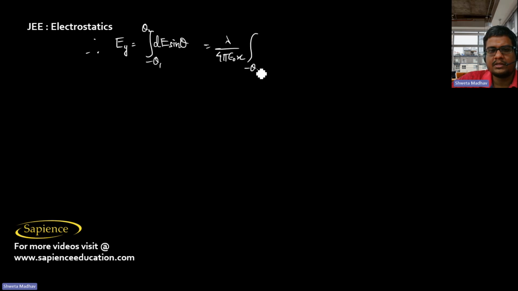Similarly, the y component of the net electric field will be integral dE sin theta from minus theta 1 to plus theta 2. So this will be lambda by 4 pi epsilon naught x, integral from minus theta 1 to plus theta 2 of sin theta d theta. Integral sin theta is minus cos theta.